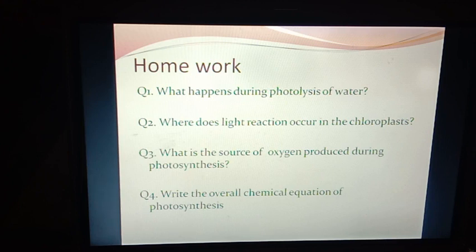So these are very simple questions that I have explained to you in today's session. You need to write it in your copy. You can see your textbook also to write that. You can consult your textbook to complete the answers in your copy. So that is all for the day. Good day.